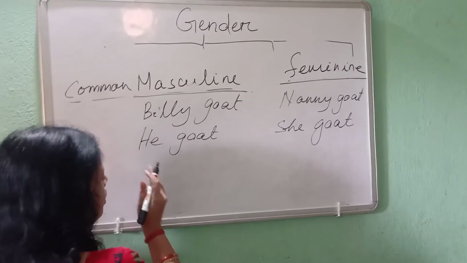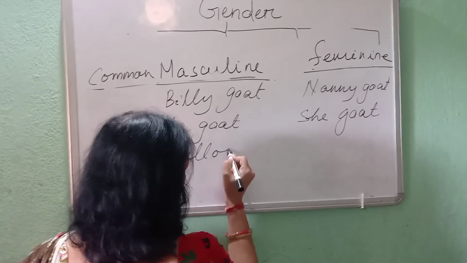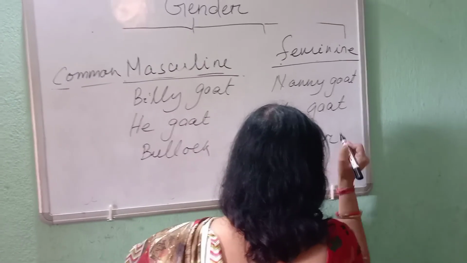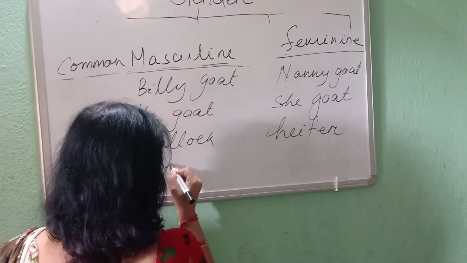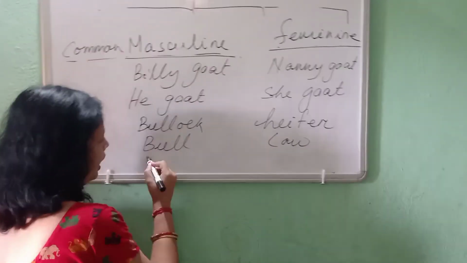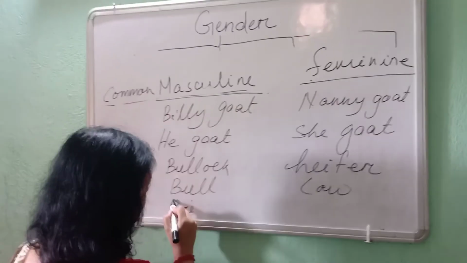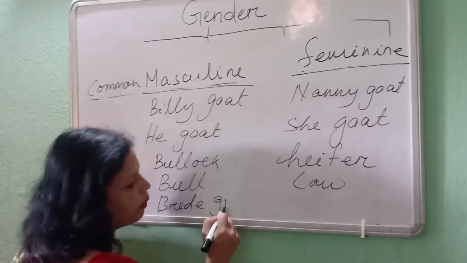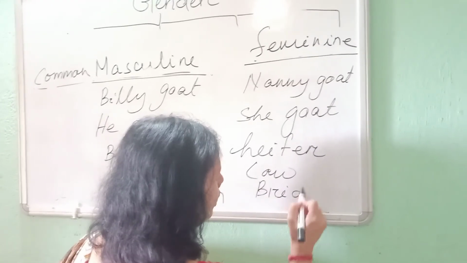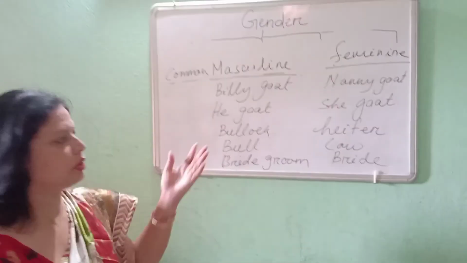Then bullock, heifer. Bull, cow. Bridegroom, bride. So many masculine and feminine words are there, and lots of them.